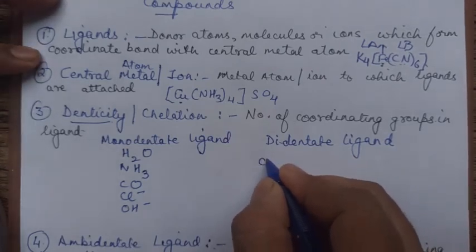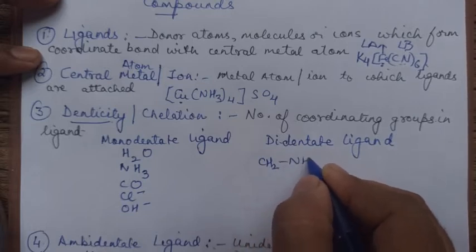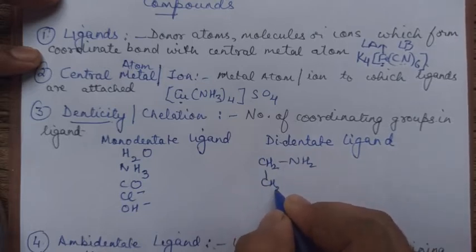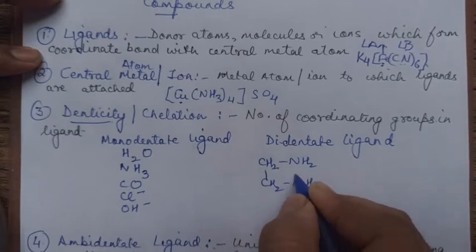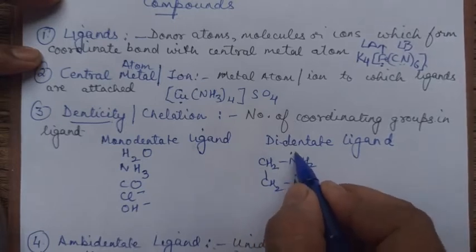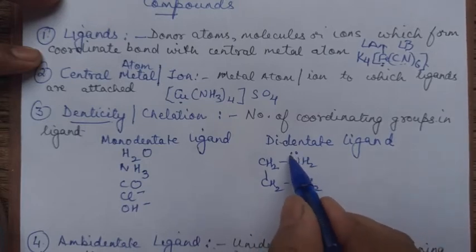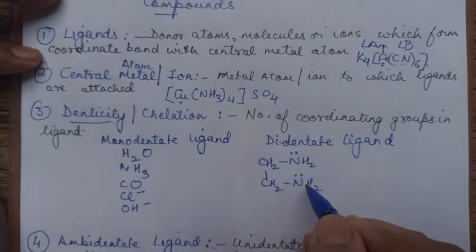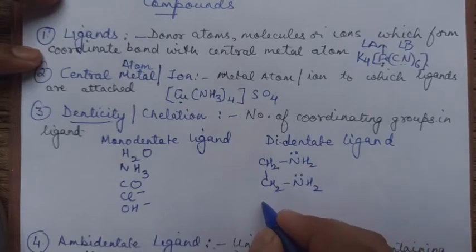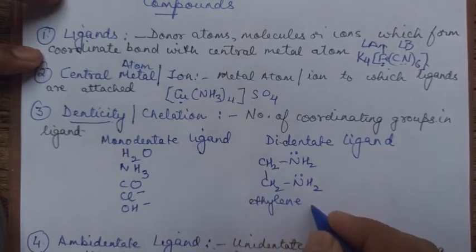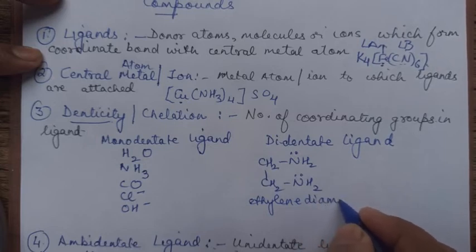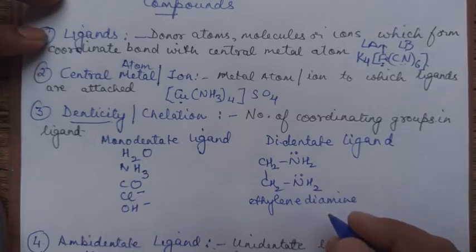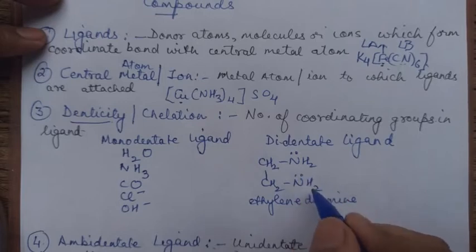Like for example, if I write CH2-NH2, CH2-NH2. This has one lone pair of electrons here, one lone pair of electrons here. So at a time, this particular ligand can coordinate with the central metal ion through both the ends. So 2 points of attachment at one go. This is actually an example of ethylene diamine. Nomenclature we have to do, but as of now I'm just telling you the name. Ethylene diamine. Got it? So ethylene diamine at a time has 2 points of attachment.